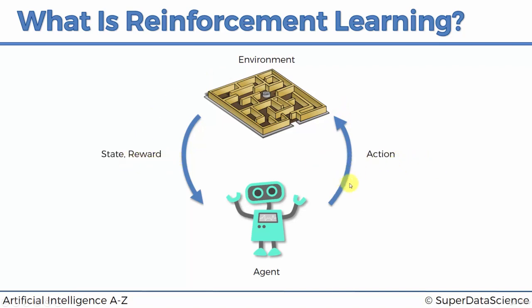On the other hand, if you do all the correct actions in the correct times, it's also very important to understand that actions should be taken at the correct points in time. So, for instance, putting the salt in the frying pan before you put the eggs in might not be the best idea. You might want to take that action of putting the salt into the frying pan after the eggs are in there, so in a different state. So it's important to remember that. And at the same time, if you take all the correct actions in the correct order, in the correct states, your final reward could be that you get an omelet which you can eat.